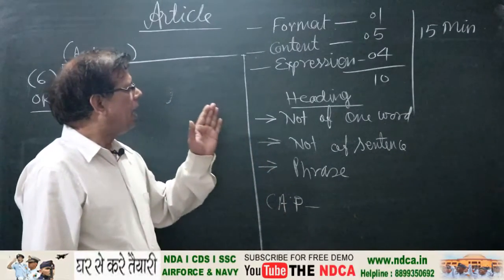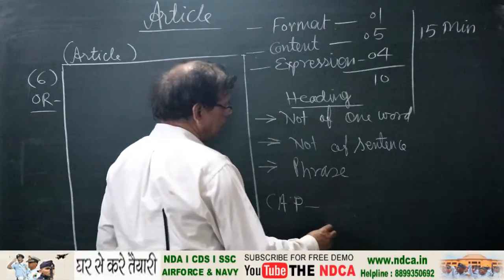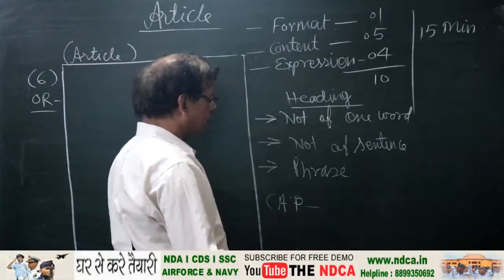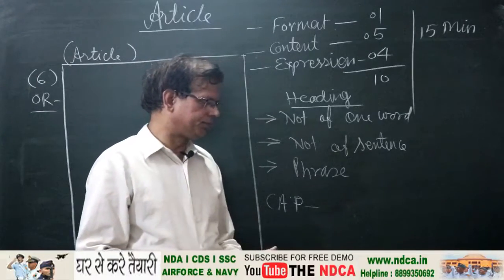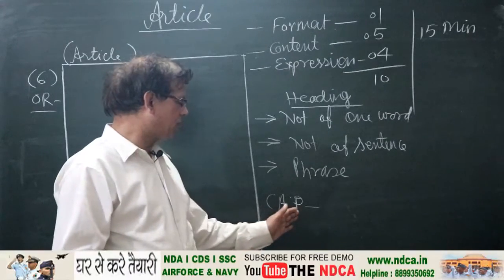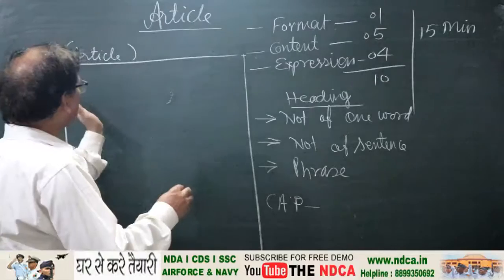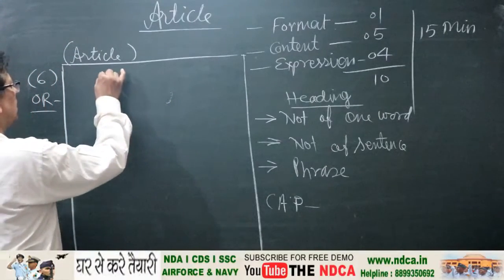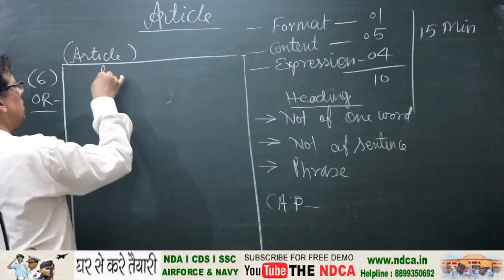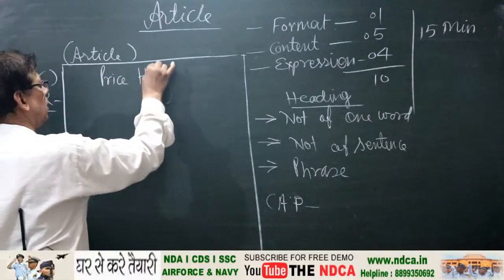If the heading of an article is of 2 or 3 words, let us suppose the words can be 'on price hike'. On is the preposition, but it is in the beginning, so it should be in capital letter. I am writing price hike, P capital and H capital.